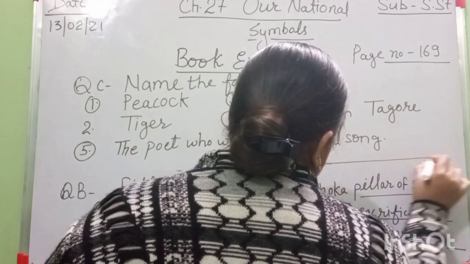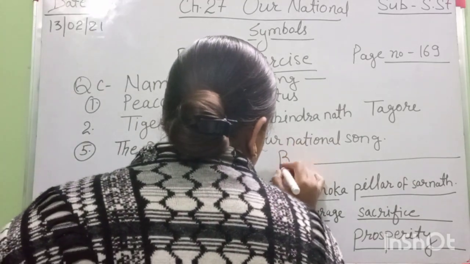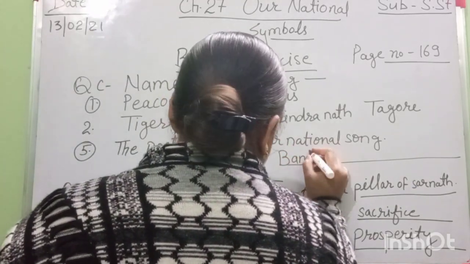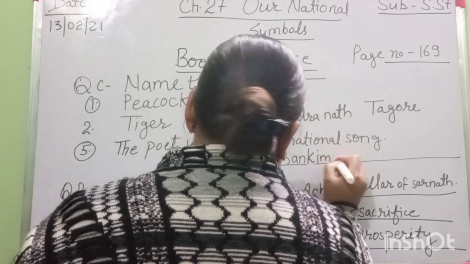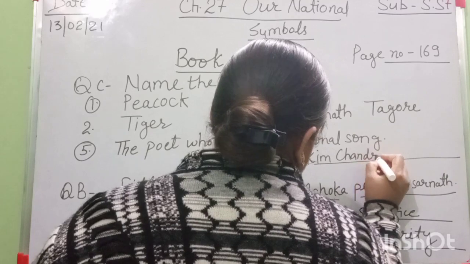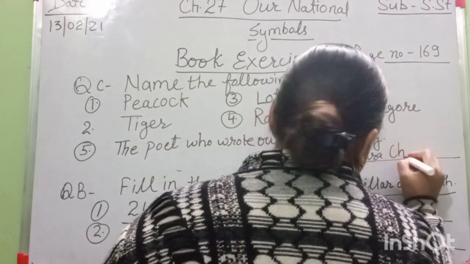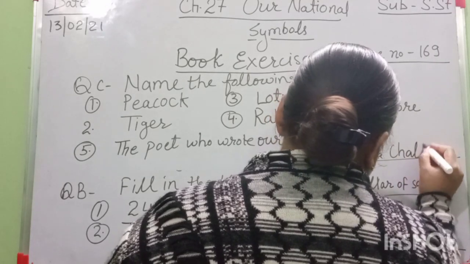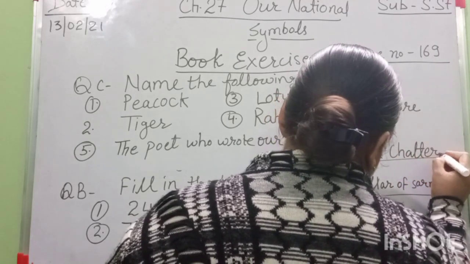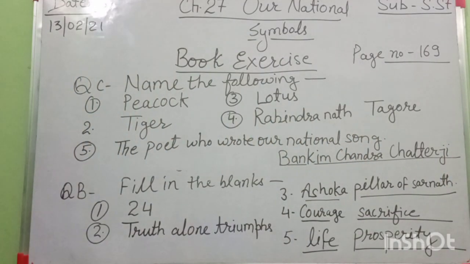The answer is Bankim Chandra. Both are Bengalis. Chatterjee. Okay. This is an extra question.